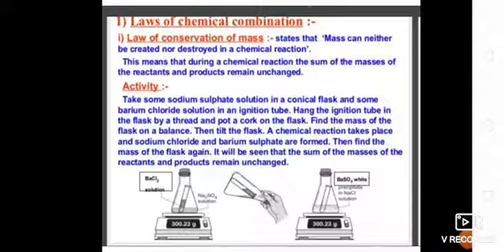Then find the mass of the flask again. It will be seen that the sum of the masses of reactants and products remains unchanged.